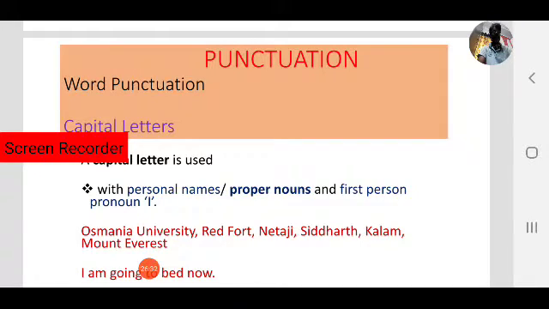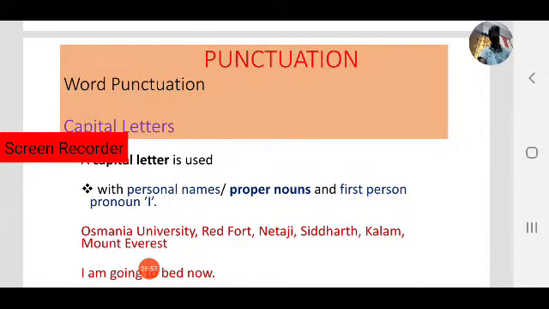In these two cases we use capital letters. Names and proper nouns must begin with a capital letter. For example, Osmania University: O is capital, and University is also part of the proper name, so U is capital. Red Fort, observe the capital letters. Netaji, N is a capital letter, that is also a proper noun.